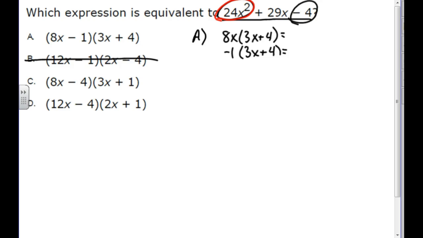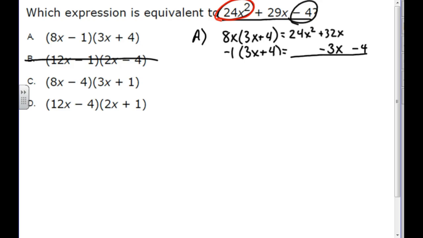You've got to use it. 8x times 3x is 24x squared. 8x times 4 is 32x. Negative 1 times 3x is negative 3x. We're going to put it under the 32x because they are like terms. And negative 1 times 4 is negative 4.